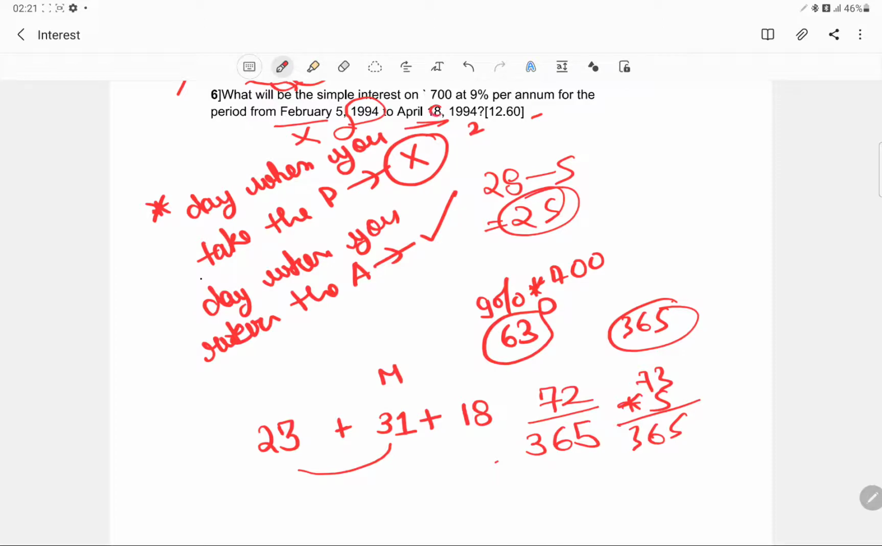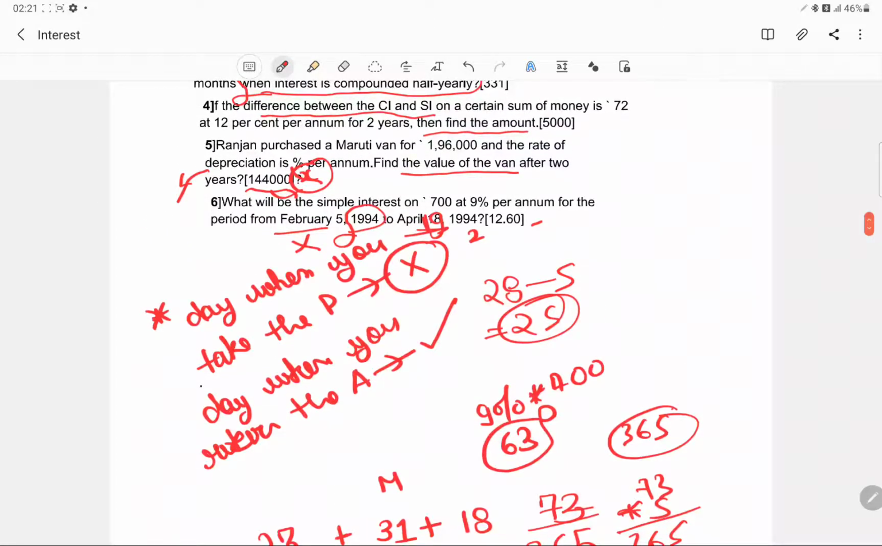So let's make it 19 April. So this would be 73 by 100, which would be 1 by 5. So this would be 1 by 5 of 63, and that would be nothing but 12.60. So just remember this.